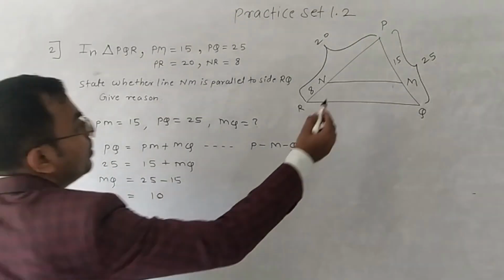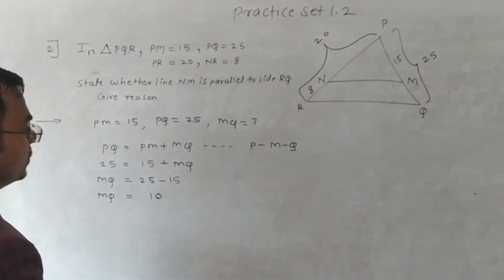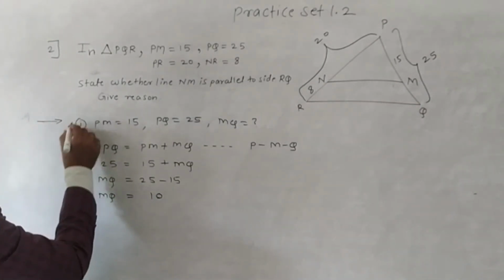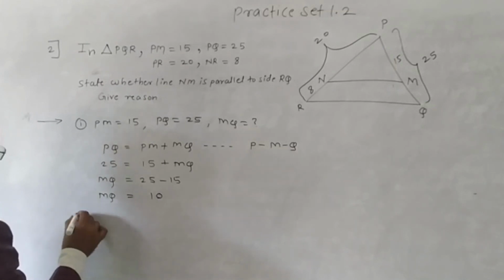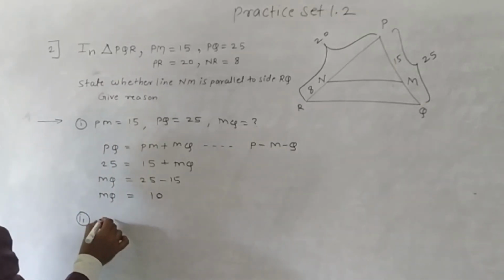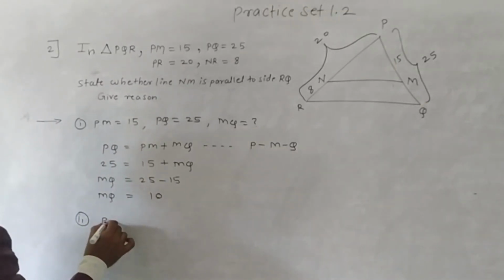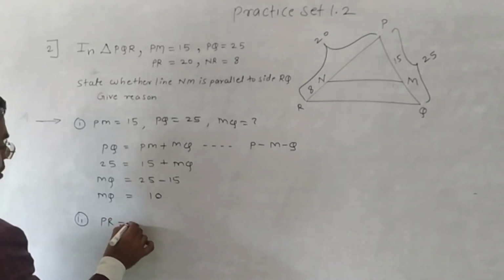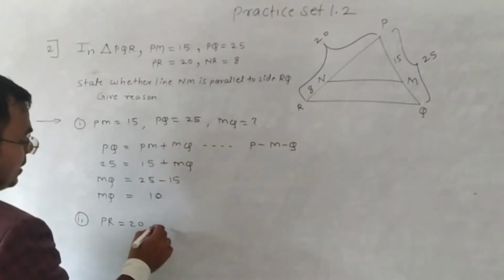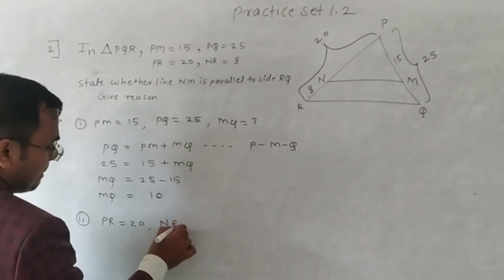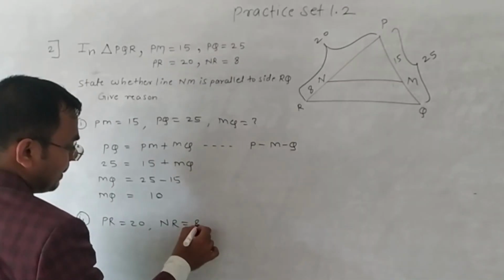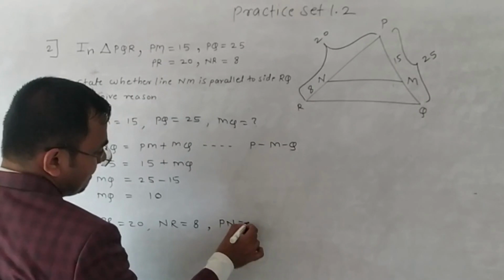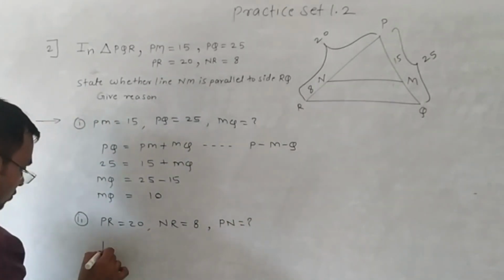Now we want PN. PR is 20 and NR is 8. We need to find PN.